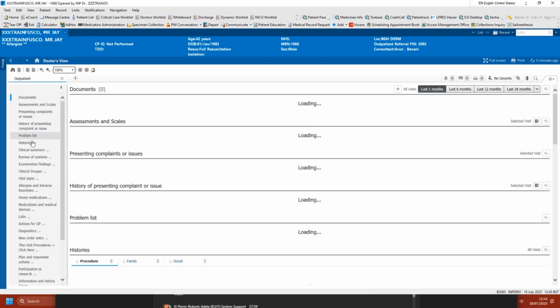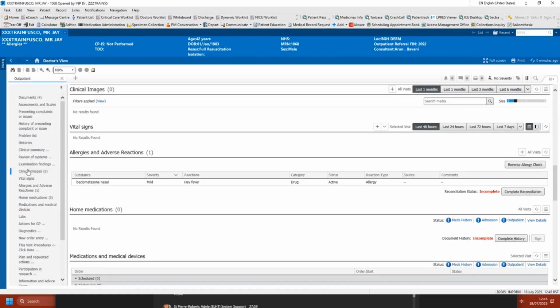Next, we have clinical images. Images can be added to the patient's record, such as body maps. These can be edited as required. More information for clinical images is available on eCoach.